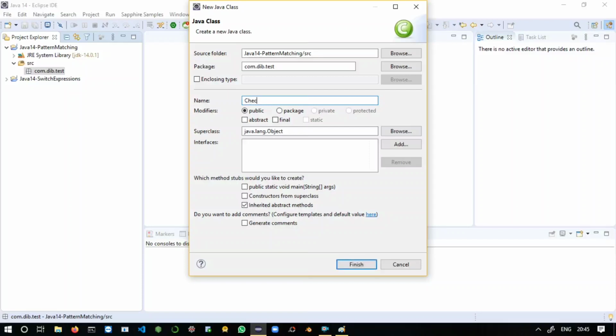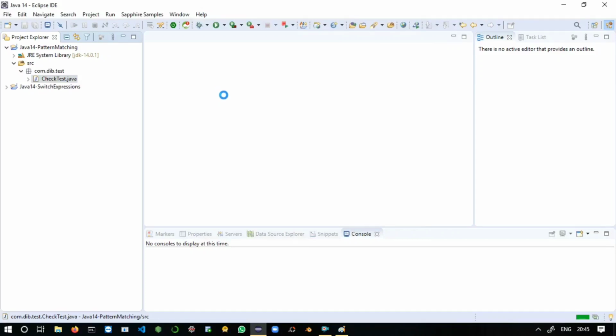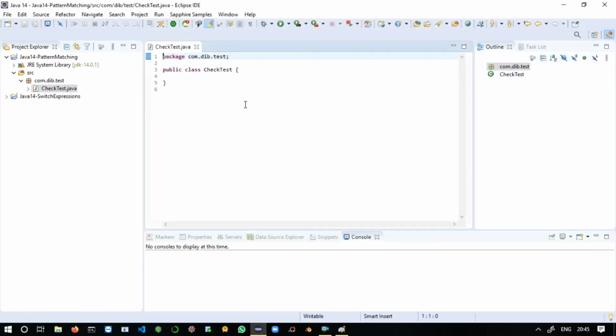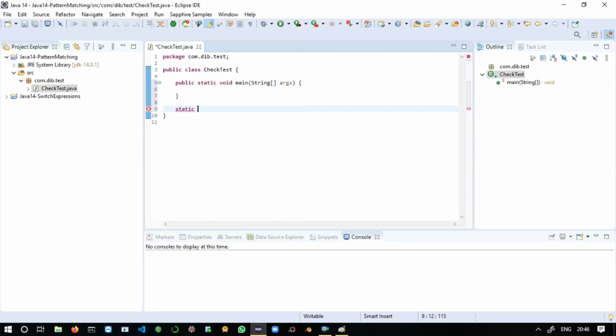Just take a class. Here I will say check test. Yeah, we got our class. Here I will take my main method. Yeah, I have got my main method here. I will take another method for my business logic, and I will make that method static so that I can call that method without creating an object. The return type is void. You can say output, and set the argument as Object obj.